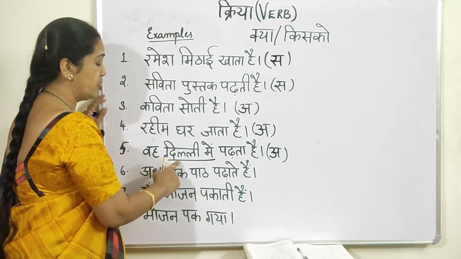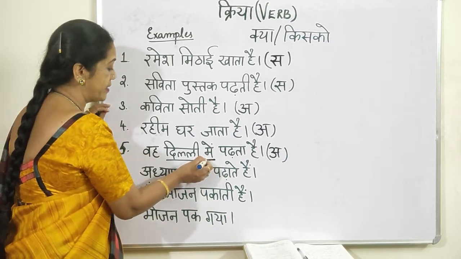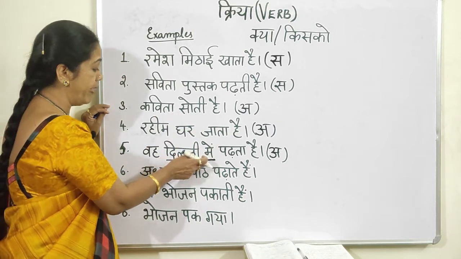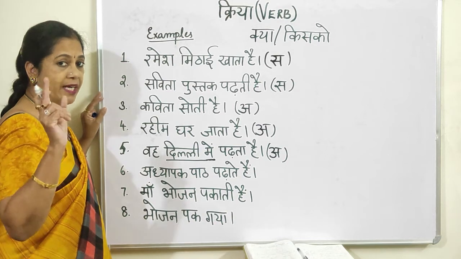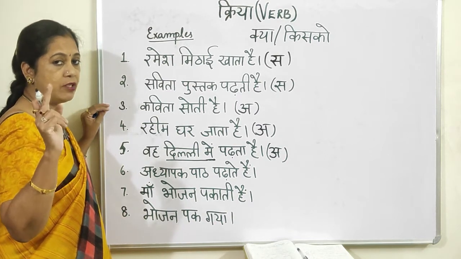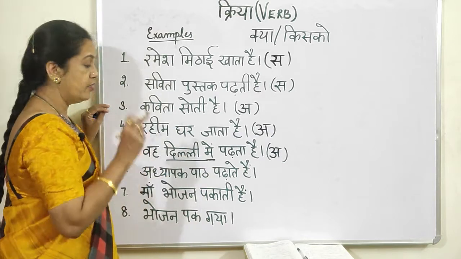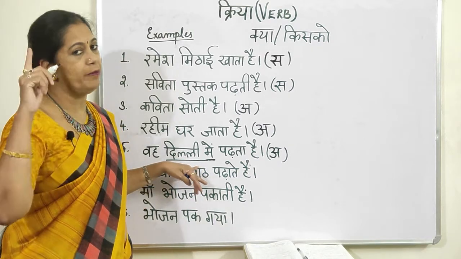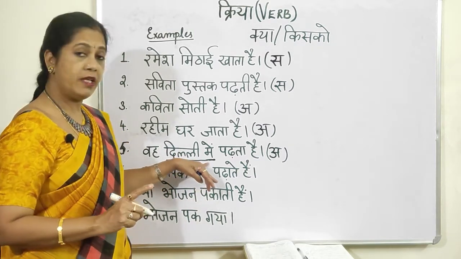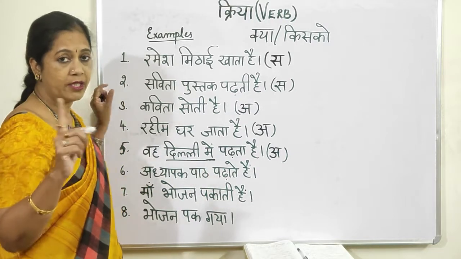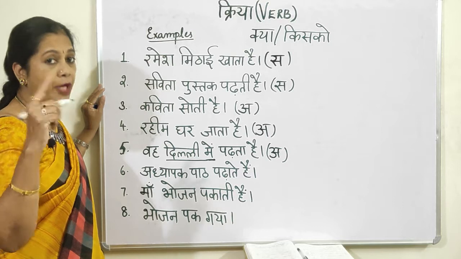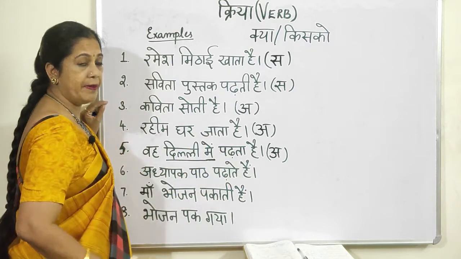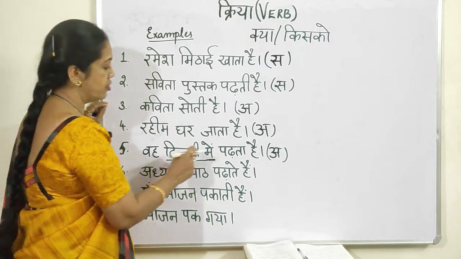Remember, just because Delhi is an object, you cannot put that, because mein has come and it will not be a karma. It doesn't come under karma because mein is there. It is adhikaran karak, not karma karak. Got it? It is not karma or sampradan ko, it is adhikaran mein. So this is another trick you should remember. Never think there is an object, so immediately I'll mark it sakarmak. Adhikaran karak will not have karma, so it will not be considered under karma. That is why I've given you this another trick to find out, kya padta hai? No answer, so it is akarmak.